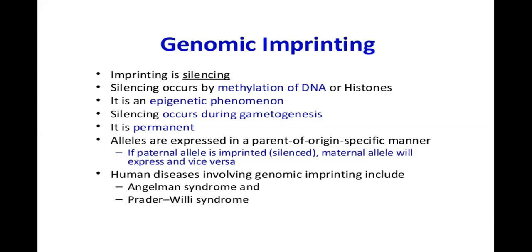So imprinting is silencing. Silencing occurs by methylation of DNA or histones. It is an epigenetic phenomenon. Silencing occurs during gametogenesis, when the gametes are going to be formed. It is a permanent process. Alleles are expressed in a parent of origin specific manner. If the paternal allele is imprinted or silenced, the maternal allele will express, and vice versa. Human diseases which involve genomic imprinting are Prader-Willi syndrome and Angelman syndrome.